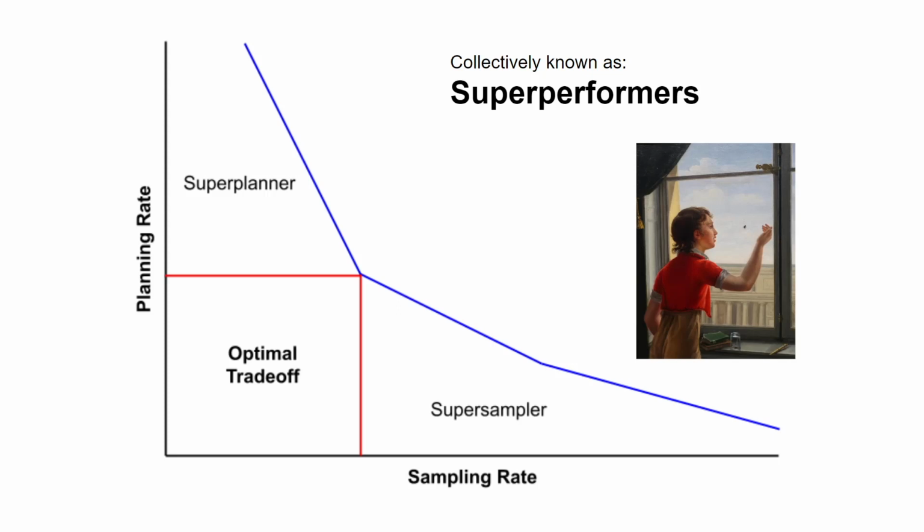The first is super samplers, which have a high sampling rate of their environment, and that would be analogous to a fly. The super planner, on the other hand, is analogous to a human, because a human plans their next move when they think about capturing a fly. They don't have the advantage of sensory sampling, but they do have the advantage, in this model, of planning out their next move. And then organisms that have both at certain levels have this optimal trade-off, which we'll talk about in context.